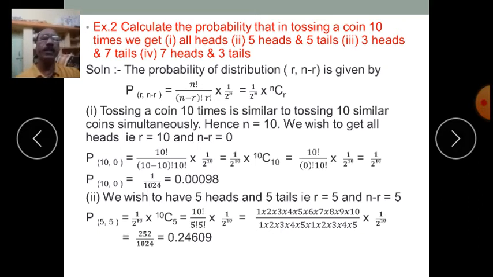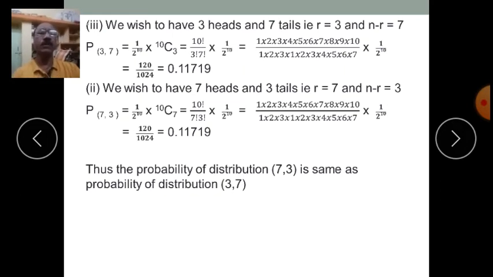So the probability of getting 5 heads and 5 tails when a coin is tossed 10 times is 0.24609, isn't it?